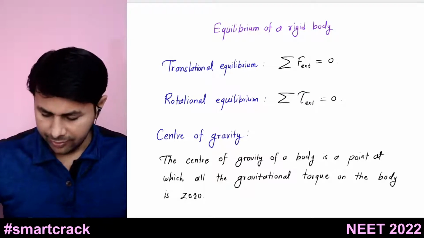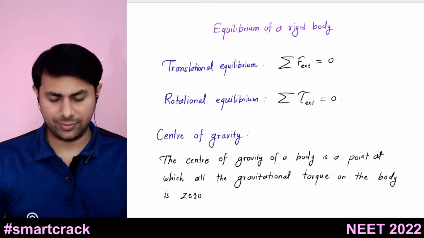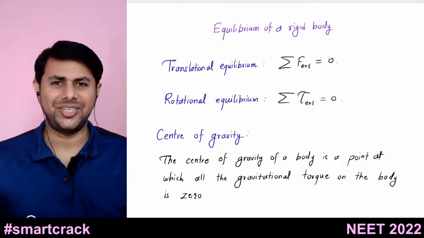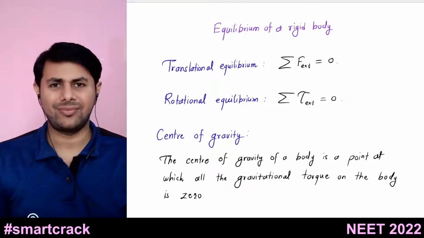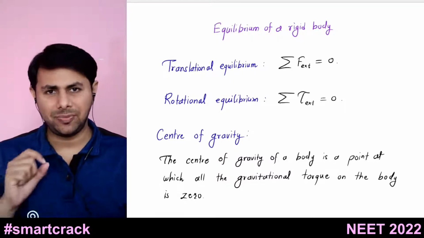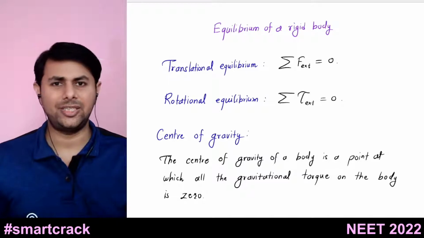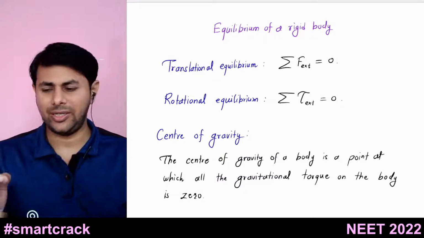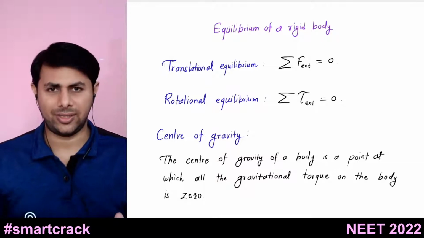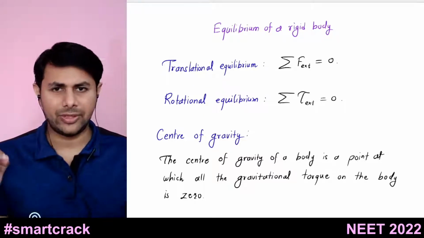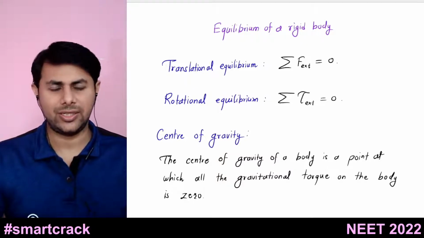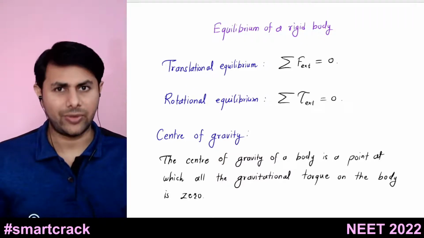After that, we'll discuss equilibrium of a rigid body. Before this chapter, there was only one condition for equilibrium, because we studied only linear motion. In case of linear motion, what is the condition for equilibrium? If a body remains in equilibrium, that means the sum of all forces acting on the body is zero. So if the body is at rest, it will remain at rest. If it is moving with some constant velocity, it will keep on moving with that constant velocity.